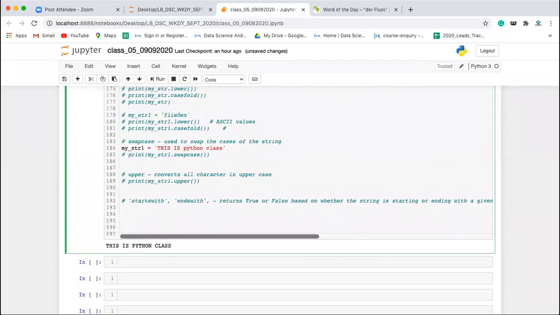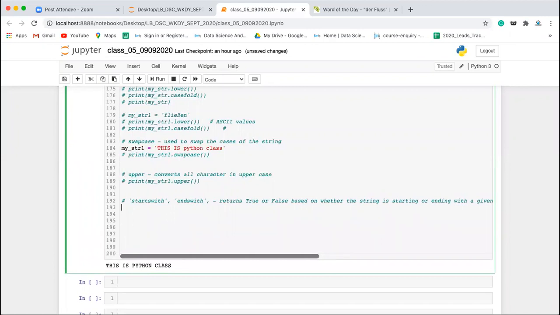Okay. For example, let's say we have a string my_str1. So I'll write print my_str1.startswith. If I want to check whether it is starting with capital T, run this, it will give you true.